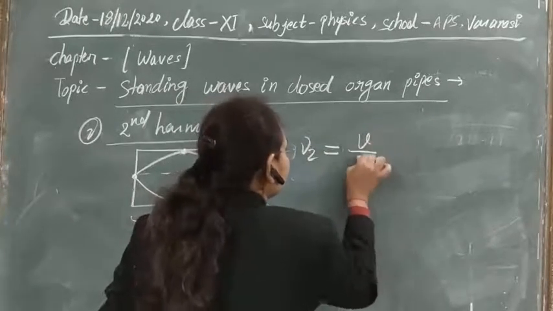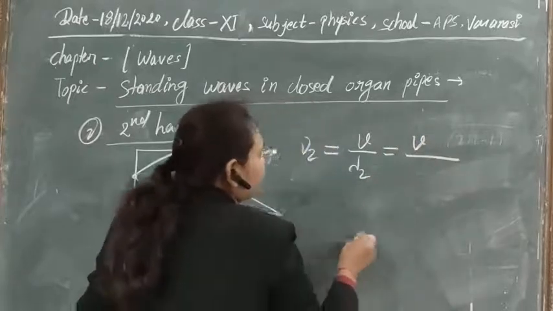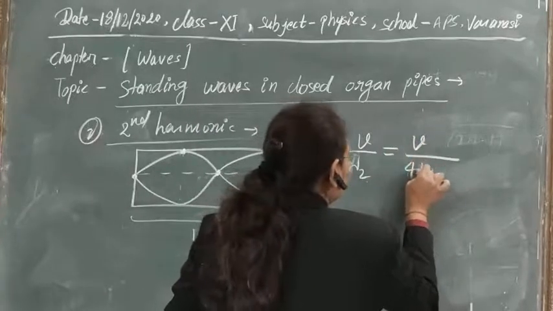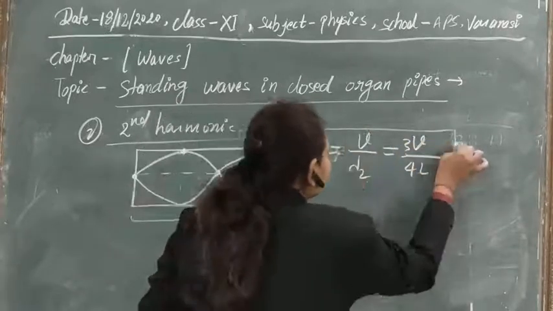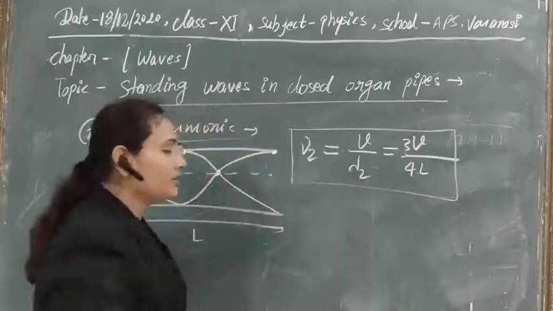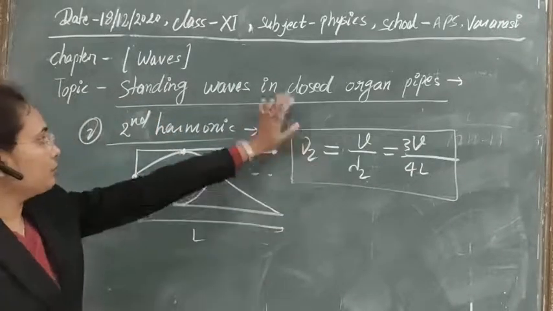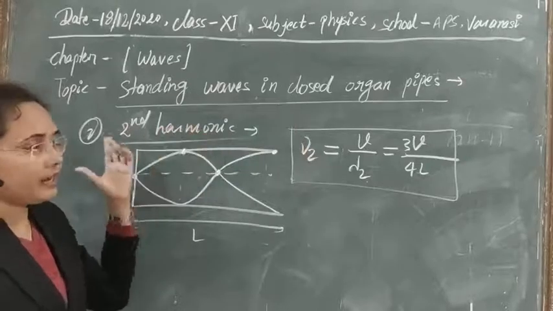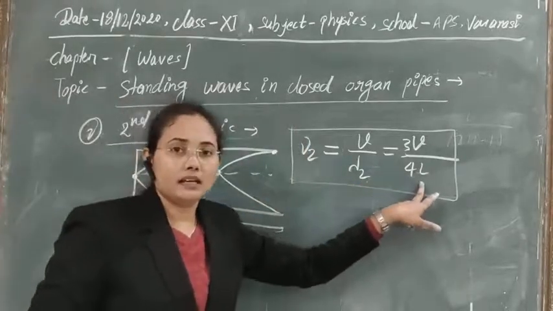The frequency of vibration is given by nu2 is equal to V by lambda 2, and the value of lambda 2 here is 4L upon 3. So you can take the 3 above. This is the frequency of vibration for the second mode or second harmonic. To produce the second harmonic in any closed organ pipe, we need this frequency.